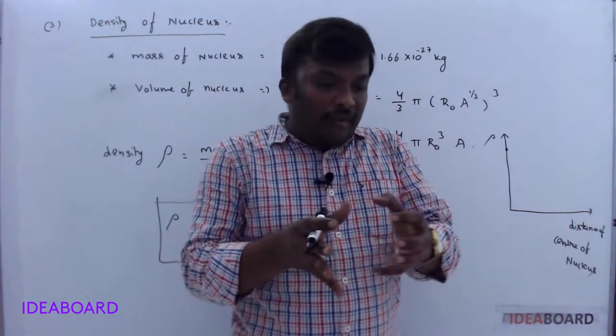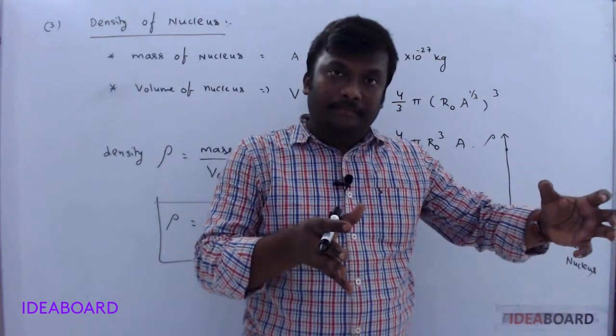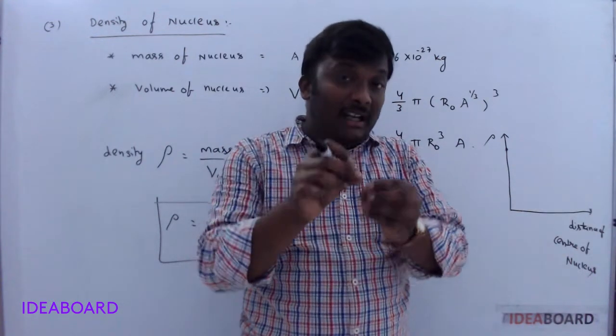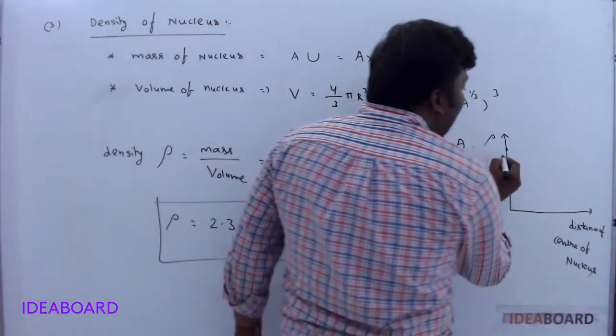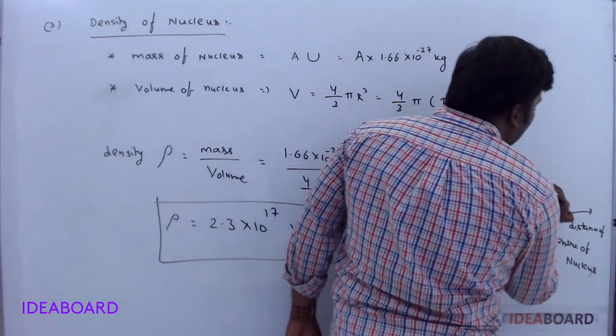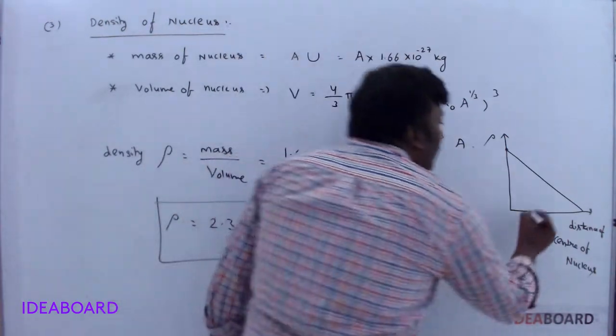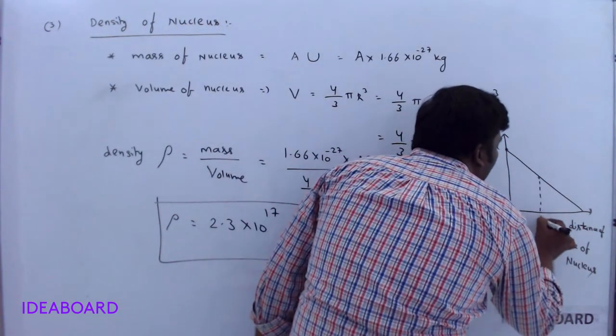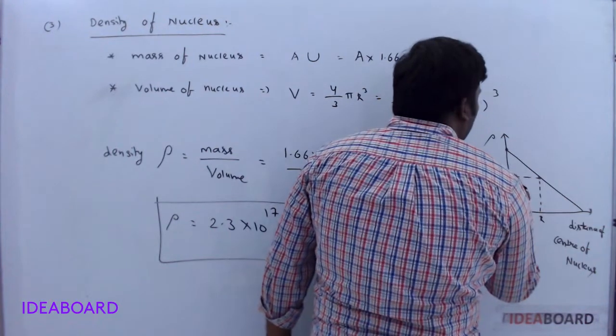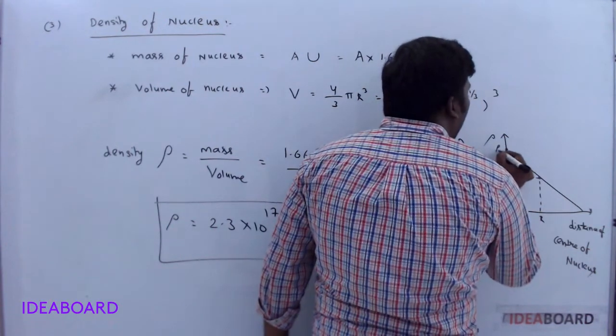If you move away from the center of the nucleus, the density value gradually decreases and becomes 0. Particularly at a distance called radius R, the density becomes half of the maximum value.